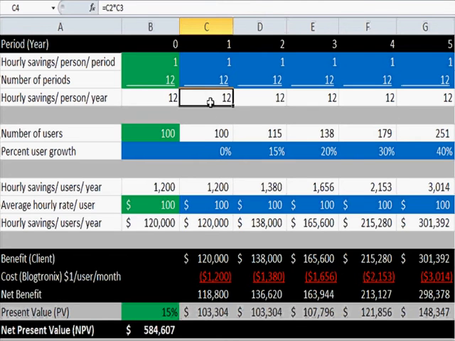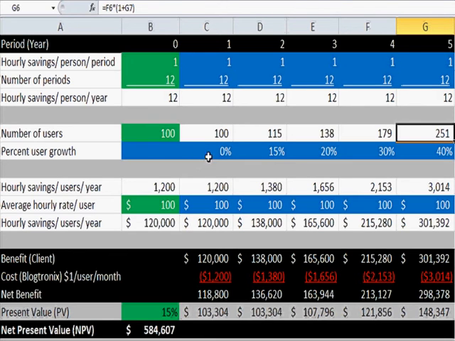So if we have one person that saves 12 hours per year, over the 5 years, these numbers are going to really grow. Let's then start with a 100 user company that is growing moderately with their user base of users that are going to try to find experts. In this case, we say that we have 100 users in the first year, and we go to about 250 users in the 5th year.